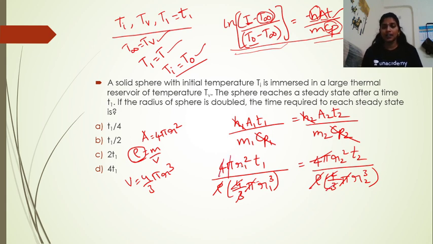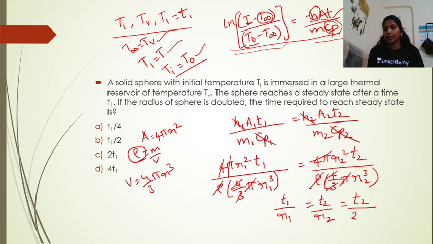So you will be given r1 square by r1 cube, right? So you can write it as t1 by r1 is equal to t2 by r2, right? And again this radius r2 is equal to 2r1, right? So this can be written as t2 by 2r1. So what they are asking is the time required to reach steady state. So if you equate these two equations, you will be getting T2 is equal to T1 into 2,